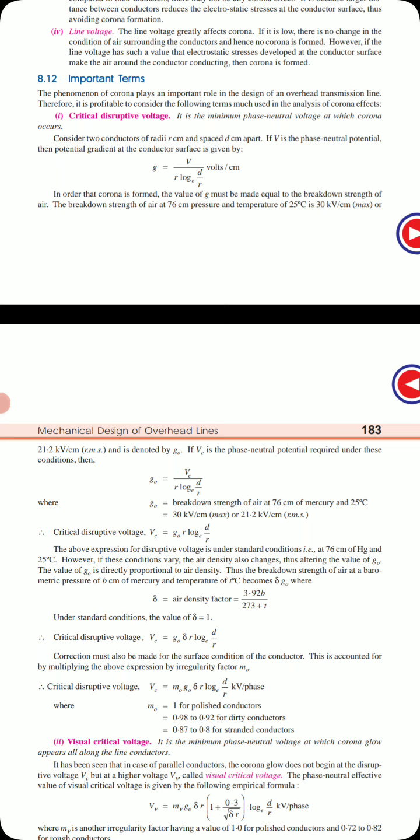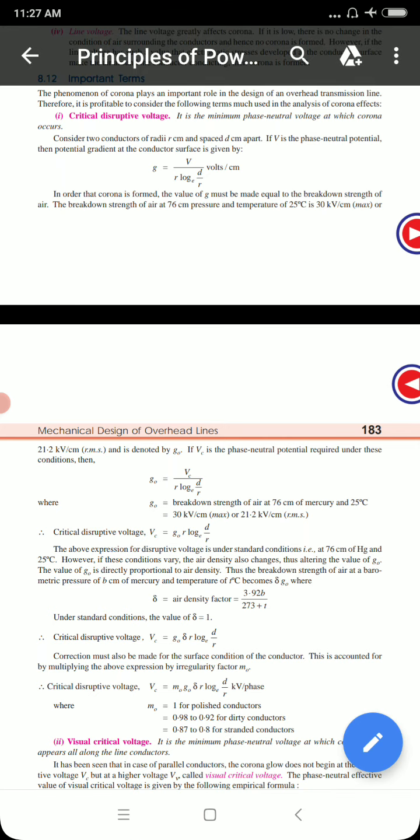So the critical disruptive voltage Vc is given by m0 G0 delta r ln(d/r) kV per phase, where m0 is 1 for polished conductor and it is 0.98 to 0.92 for dirty conductors and 0.87 to 0.8 for stranded conductors. You have seen that one.